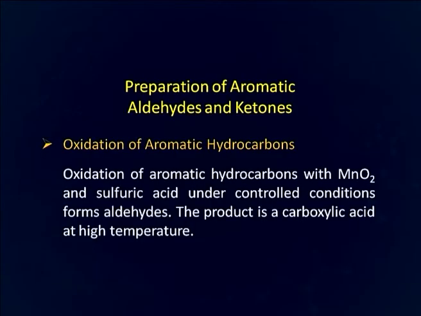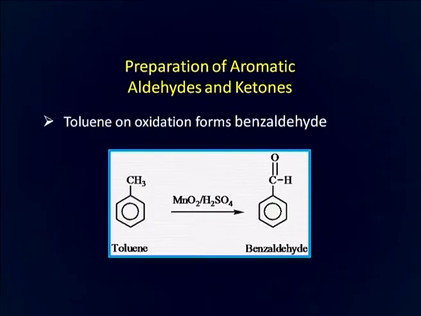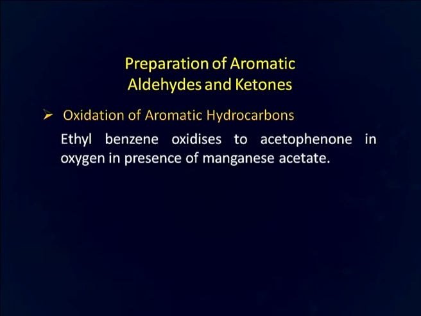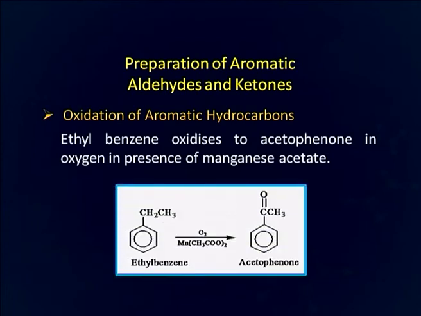We will now discuss the preparation of aromatic aldehydes and ketones via the oxidation of aromatic hydrocarbons. Oxidation of an aromatic hydrocarbon with manganese dioxide and sulfuric acid under controlled conditions forms aldehydes. The product at high temperature is the corresponding carboxylic acid. Toluene on oxidation forms benzaldehyde, as you can see in this slide, whereas ethylbenzene upon oxidation forms acetophenone.